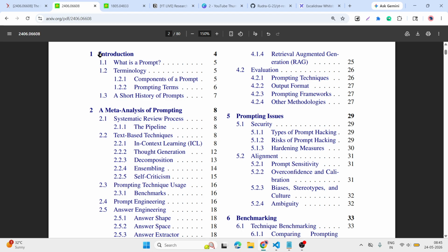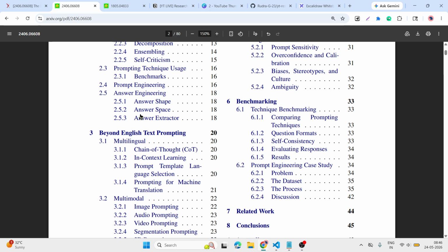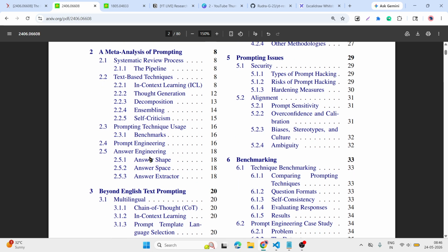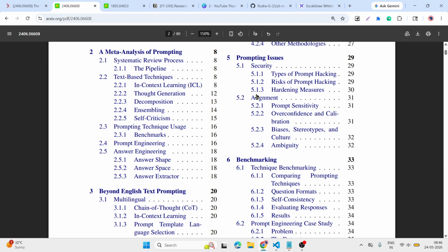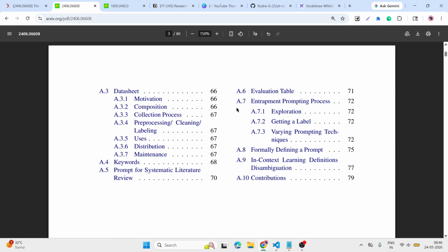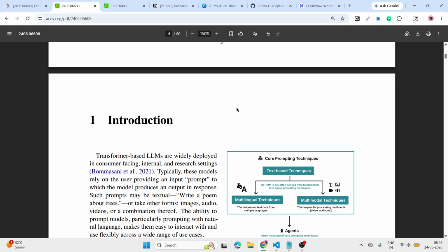Okay, so first we look at the prompt. In this video we are covering only this part: what is a prompt, the terminology, the component terms, and a short history. The rest, like metadata analysis beyond English text, prompting techniques for image, video, audio, segmentation, all of these extensions, then a few benchmarks and prompting issues, we will do later, along with fine tuning. So let's start.